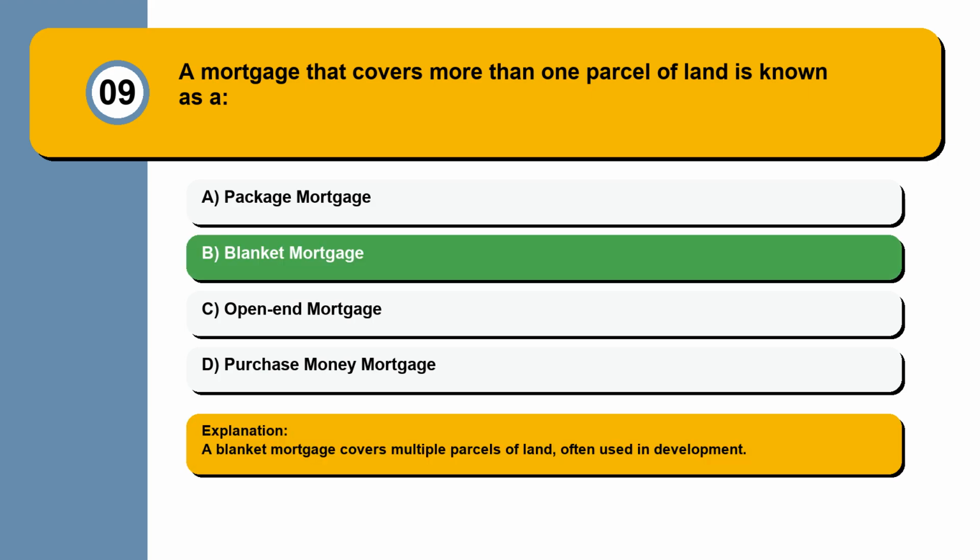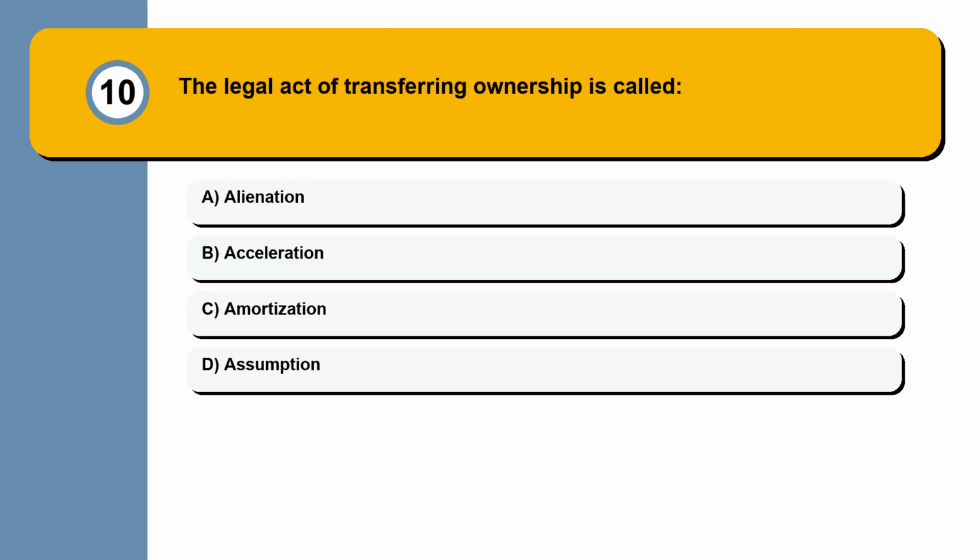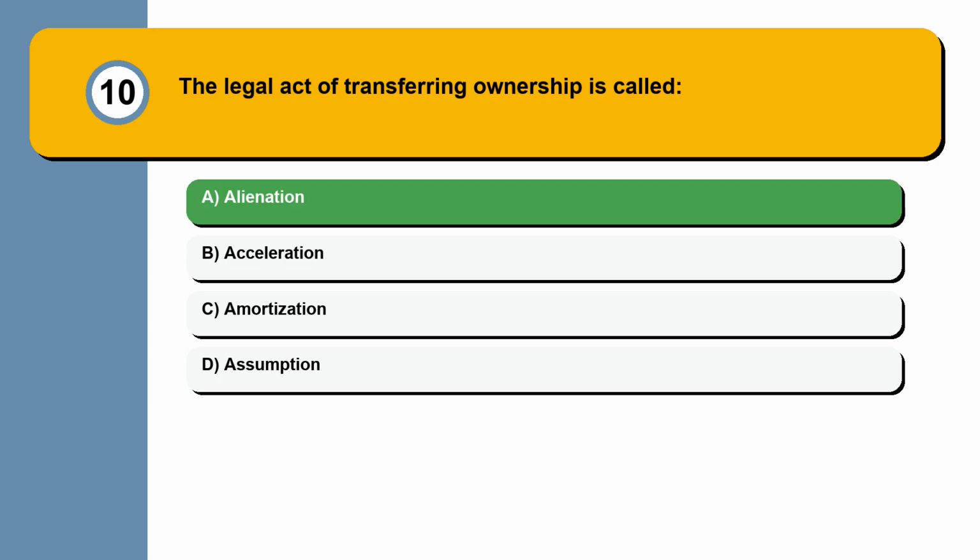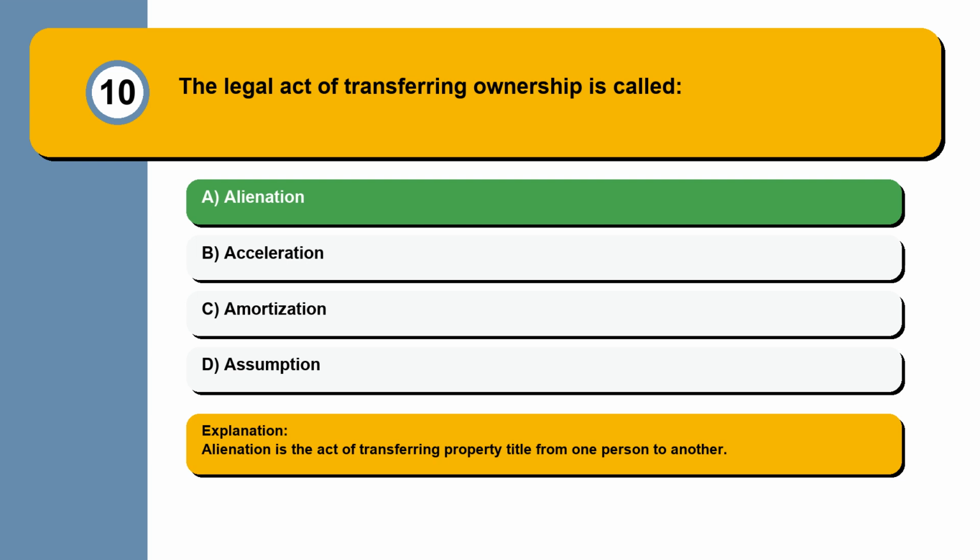A blanket mortgage covers multiple parcels of land, often used in development. Question 10. The legal act of transferring ownership is called alienation, acceleration, amortization, assumption. Alienation is the act of transferring property title from one person to another.